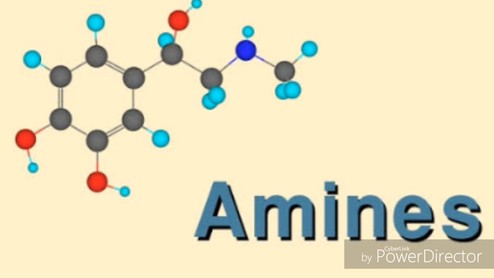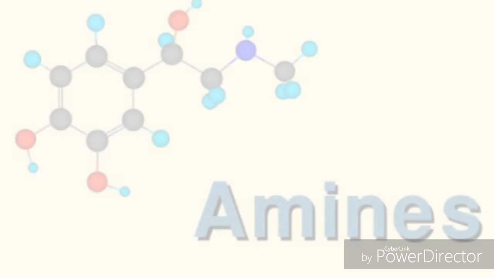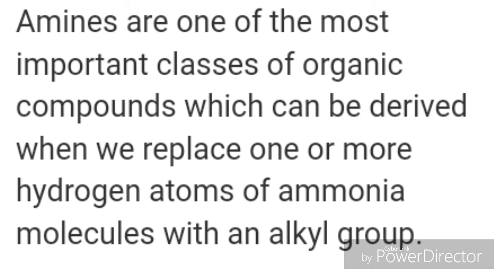The general formula of amines is RNH2, where R is alkyl group and NH2 is amino group which is derived from ammonia, NH3. Amines are one of the most important classes of organic compounds which can be derived when we replace one or more hydrogen atoms of ammonia with an alkyl group.